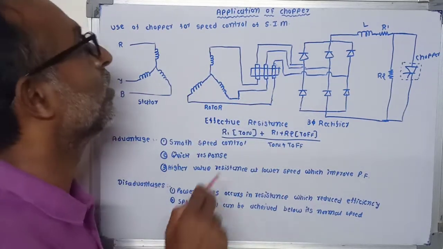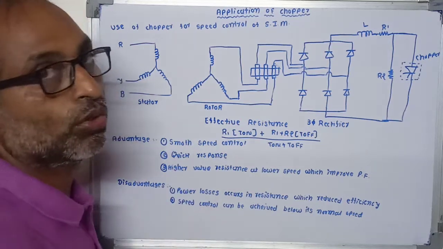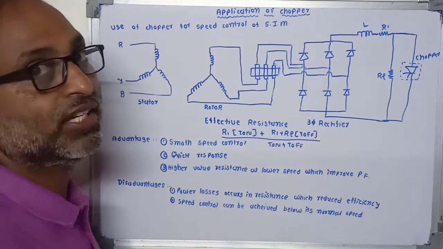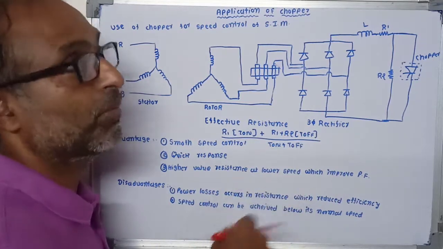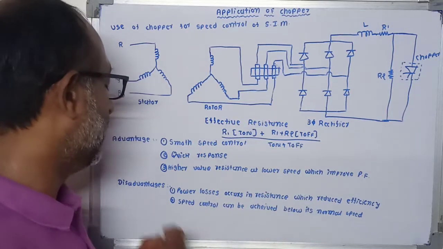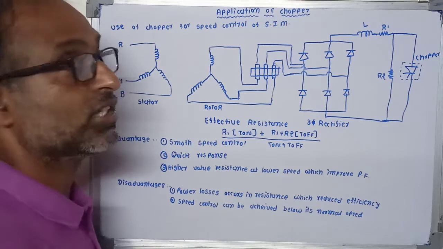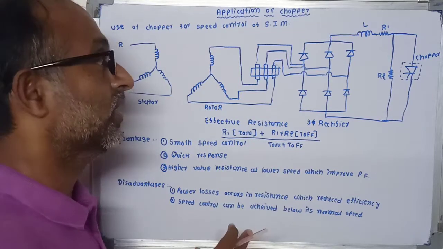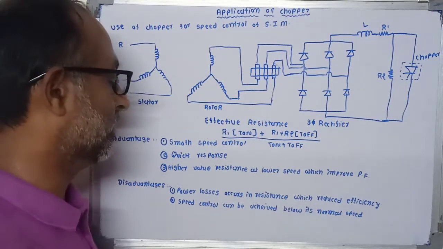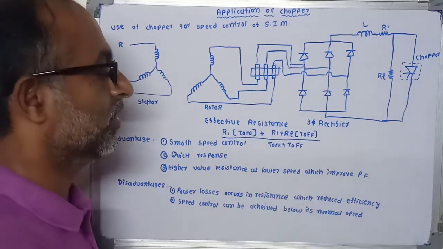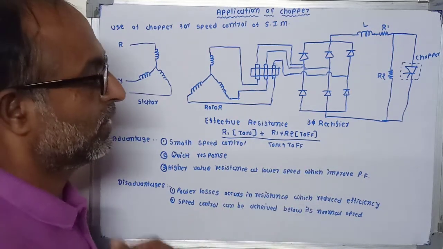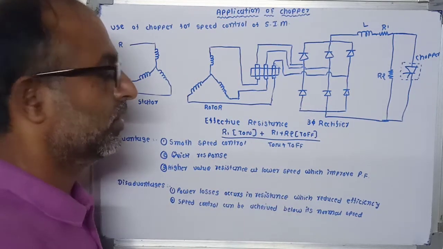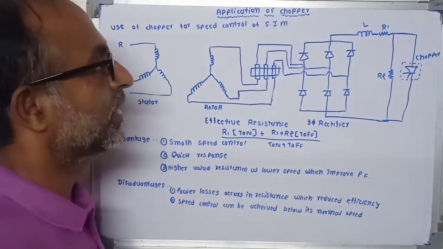Now the advantages of this chopper. First, smooth speed control is available. Second, quick response. Third, higher value of resistance at lower speed, which improves the power factor. Then there are some disadvantages. First, power losses occur in the resistance, which reduce the efficiency of the motor. Now, the most important disadvantage is that the speed control achieved by this method is always below its normal speed. So if we want a speed greater than its rated speed, it is not applicable.